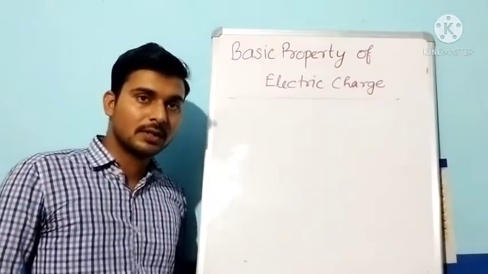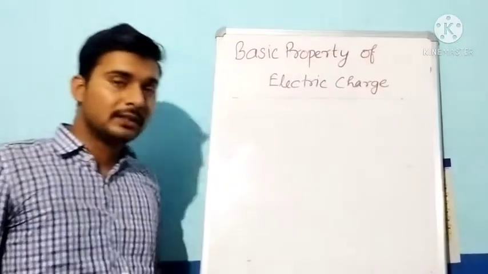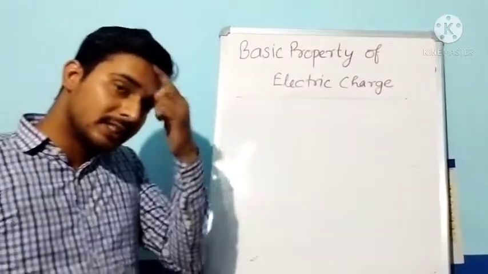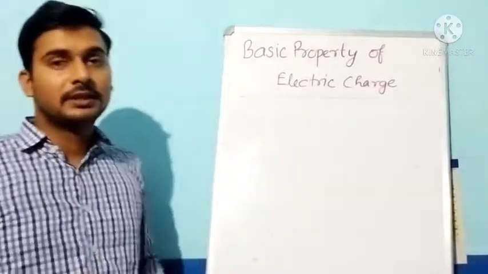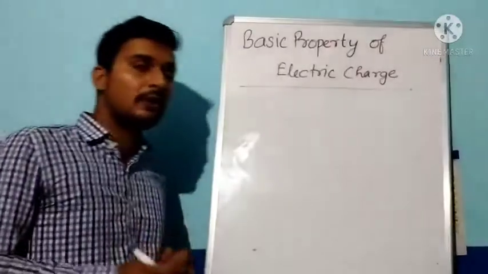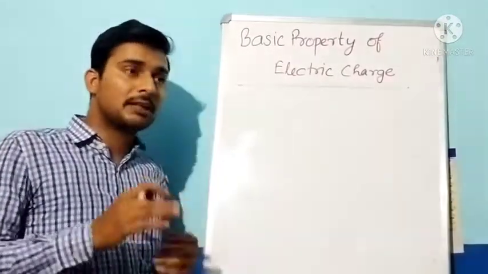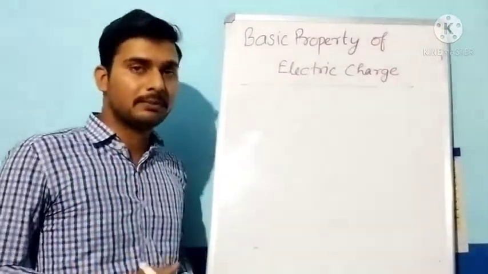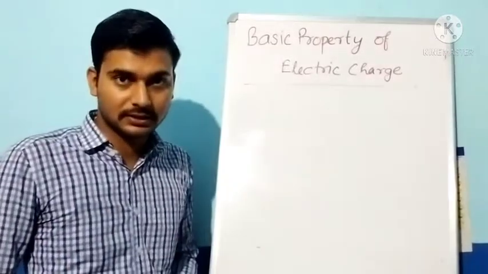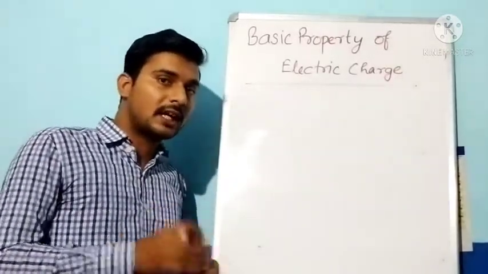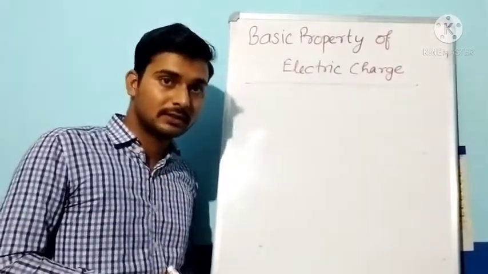Students, one more thing I would like to add: in recent discoveries it is found that the protons are made up of more basic elementary particles, and these particles are known as quarks.